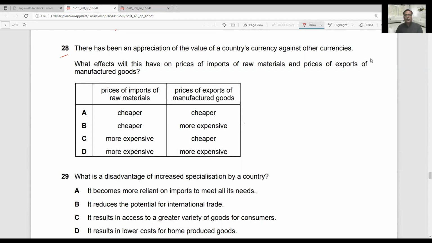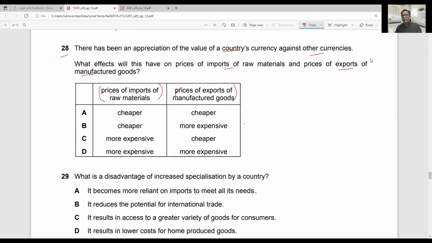Question number 28 is, there has been an appreciation of value of currency against other currencies. Appreciation means increase in value of currency. What effects will this have on prices of imports of raw material and price of exports of manufactured goods. So this is price of imports and this is price of exports.